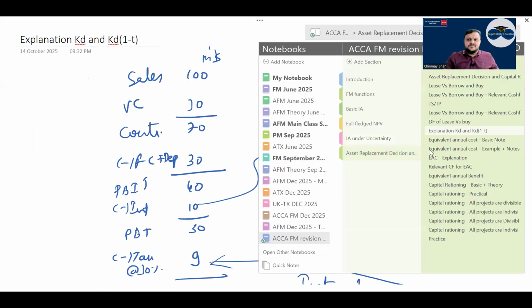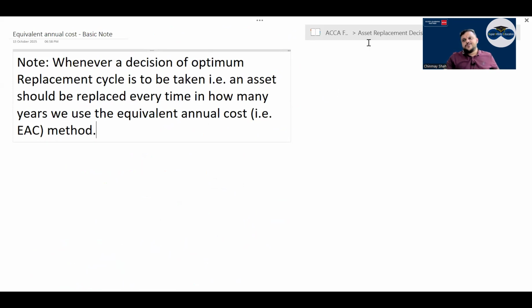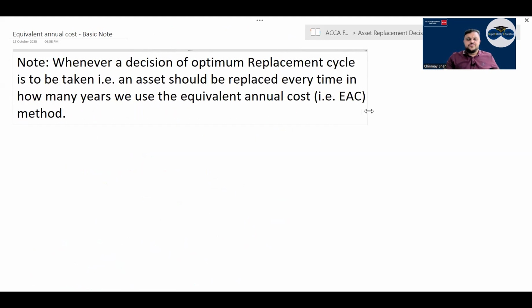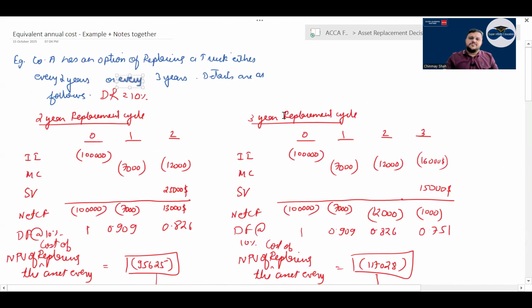Then going ahead, KD1 minus, then coming to EAC. Now see, whenever you want to compare two replacement cycles, that means there is a decision at hand that, sir, there is a truck and my business is renting out trucks. I want to, what? Every 2 years or 3 years, should I replace my truck? Every 2 years, every 3 years, every 4 years, should I replace the truck? Now see, two projects which have variable life, as in different lives, cannot be compared with each other.